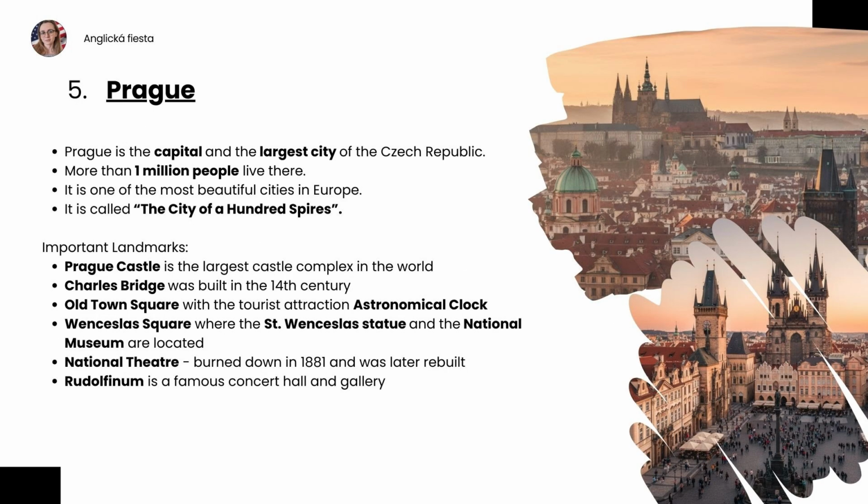Prague is the capital and the largest city of the Czech Republic. More than 1 million people live there. It is one of the most beautiful cities in Europe. It is called the City of 100 Spires.